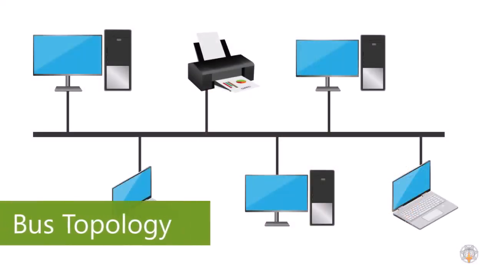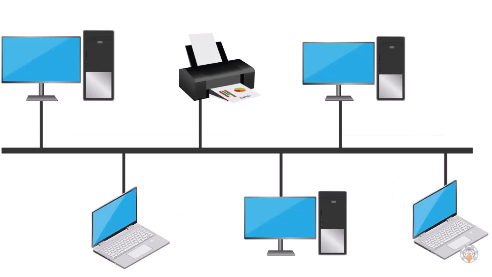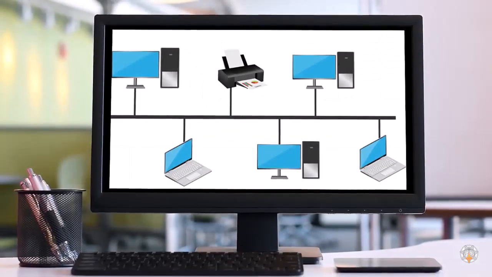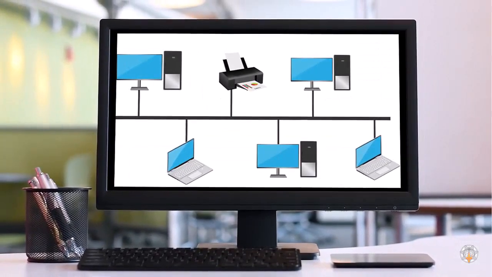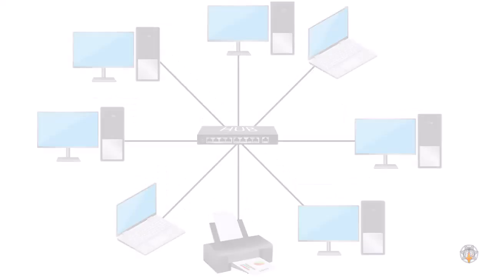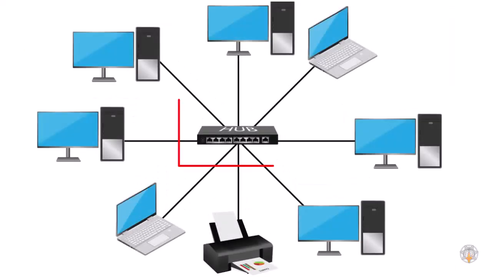Bus topology. In a bus network, devices share a single digital road cable connecting them all. However, too many devices talking at once can cause traffic jams, slowing down communication. Star topology. In a star network, all devices connect to a central hub. This hub manages communication, ensuring organized and efficient data flow between devices.